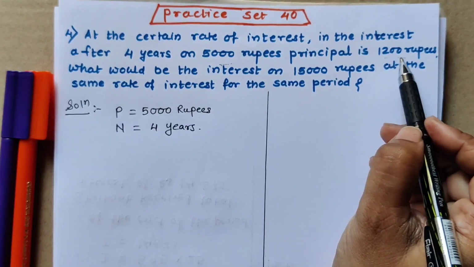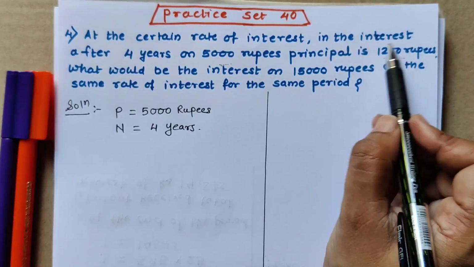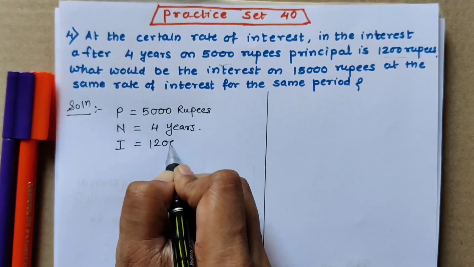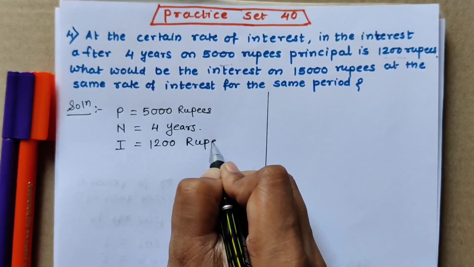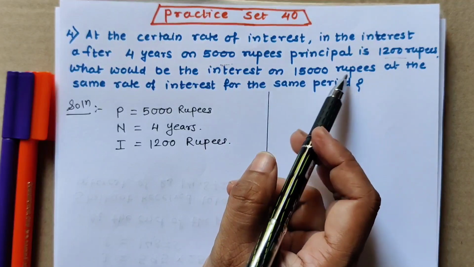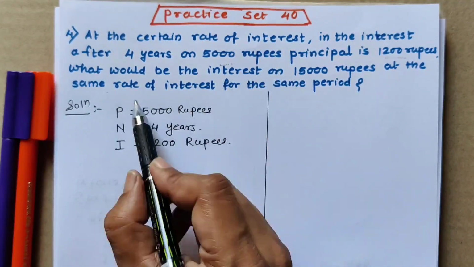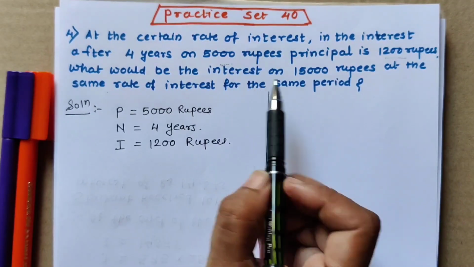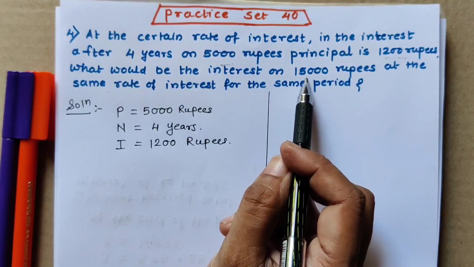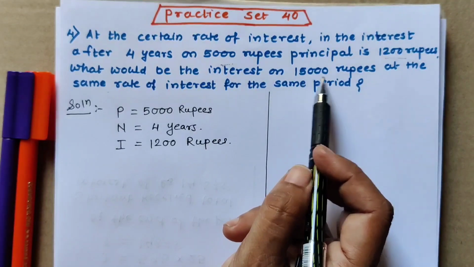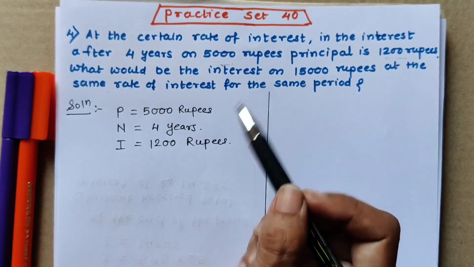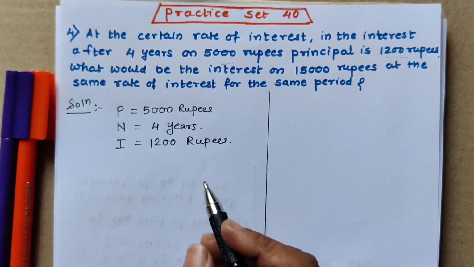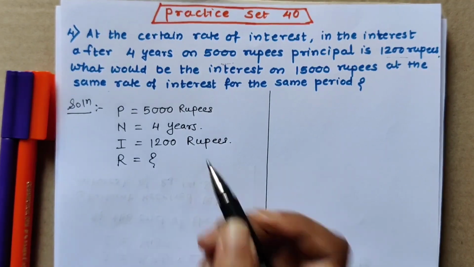So what is this 1,200 rupees, children? This is given as the interest. So we have interest 1,200 rupees. We don't have the rate. What would be the interest on 15,000 rupees at the same rate of interest? So first, what we have to find out? First we have to find out the rate, because the rate is not given, and after that we can find out what would be the interest on 15,000 rupees. Again the principal is given as 15,000 rupees, but before that we should get the rate, because the rate is not given here. So first we have to find out the rate.